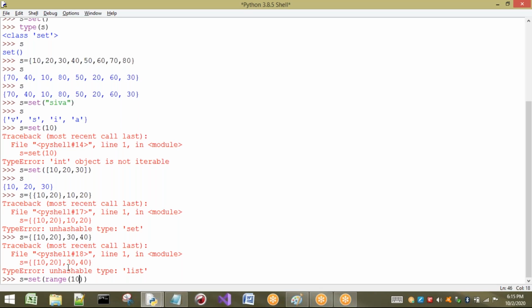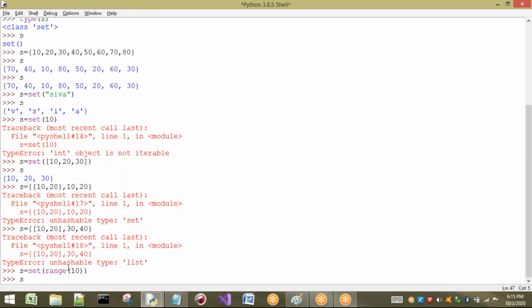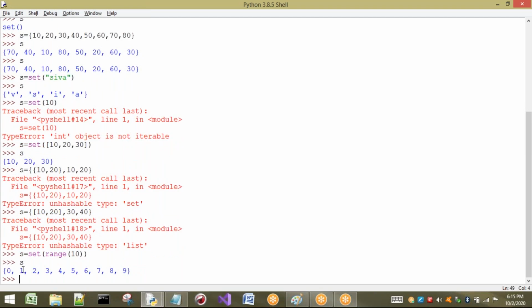That means a group of elements is inside the bracket. How many are in range of 10? 10 elements are there. Those elements are converted into a set by using the set function, and those values are stored in S. Now see, if I print S, we get output as 0, 1, 2, 3, 4, 5, 6, 7, 8, 9.